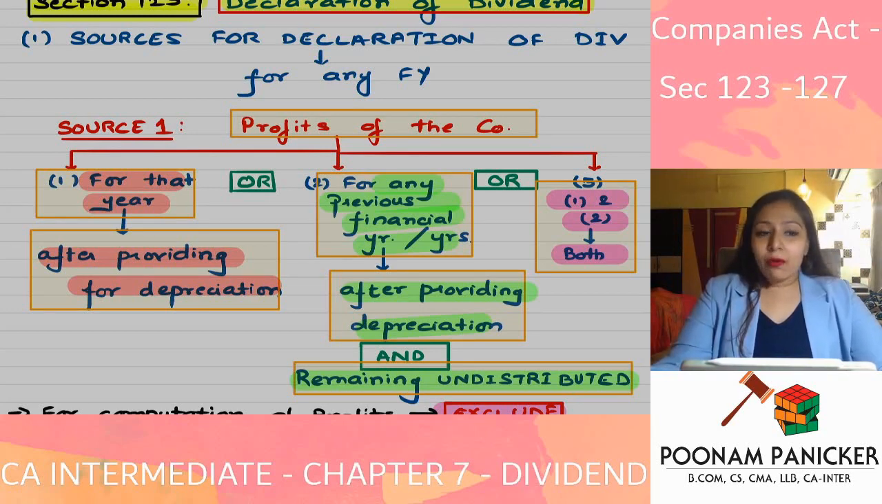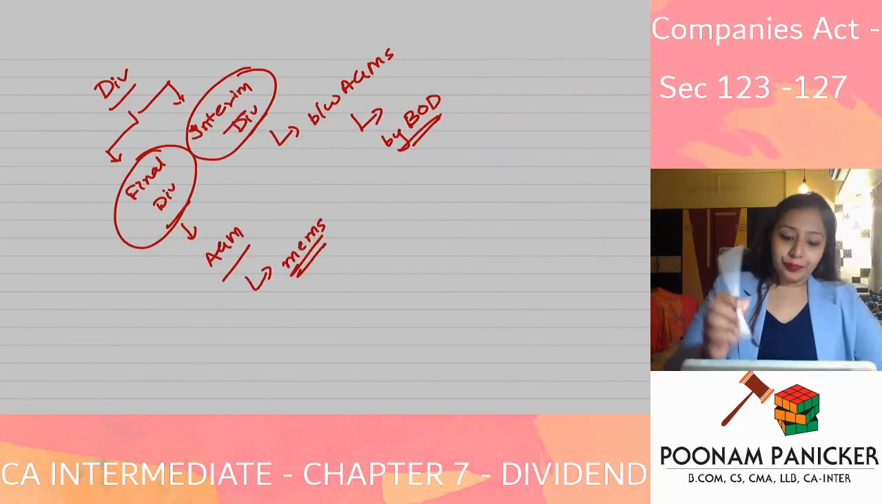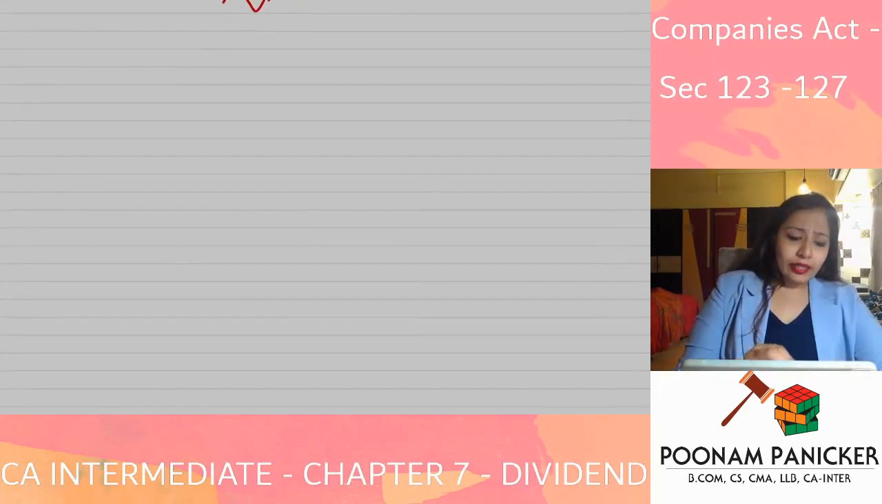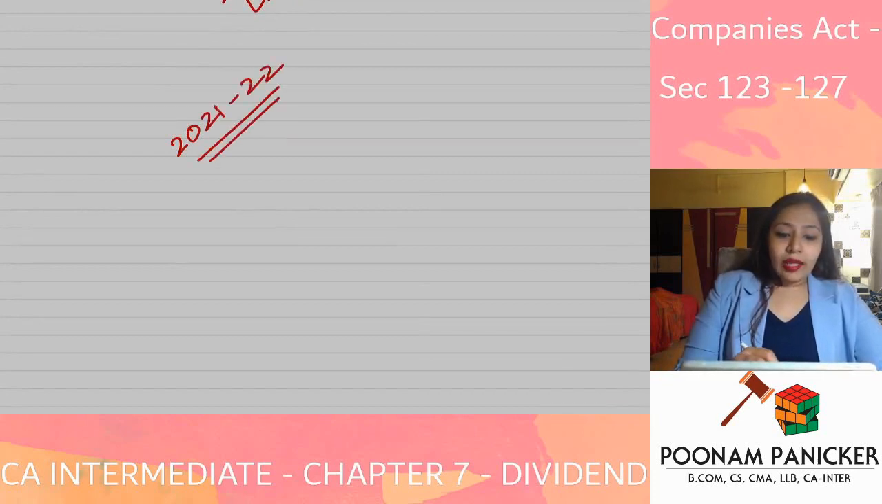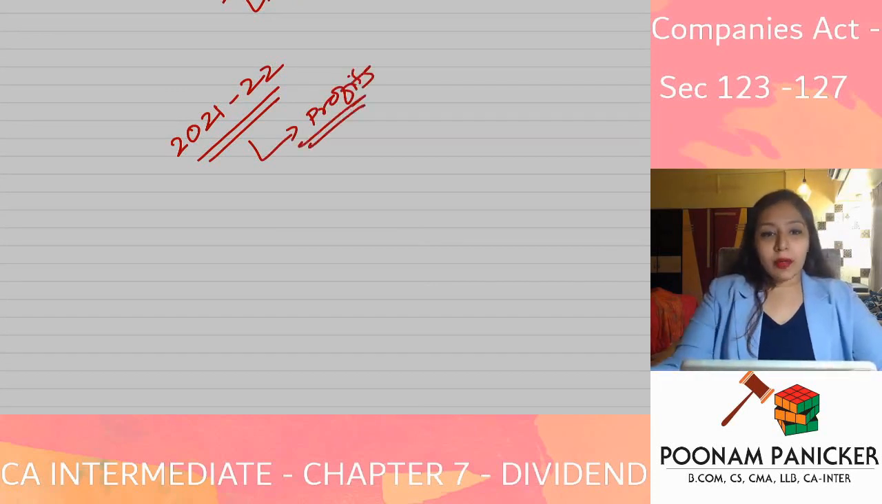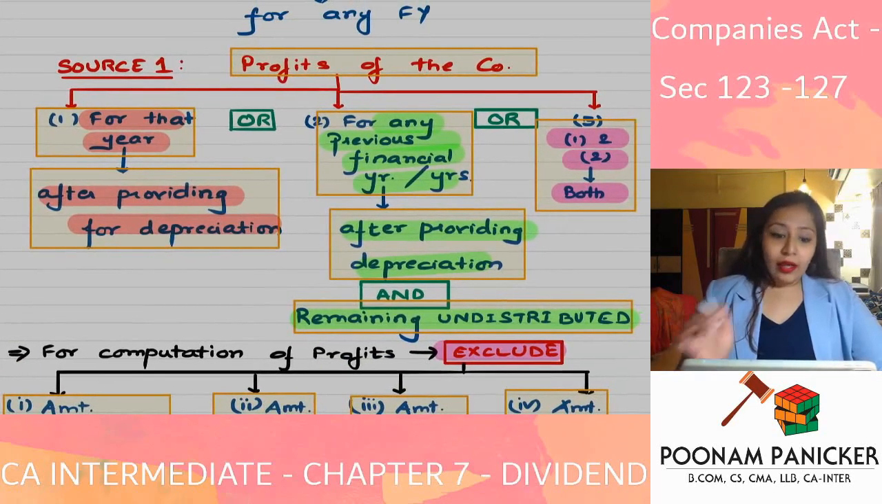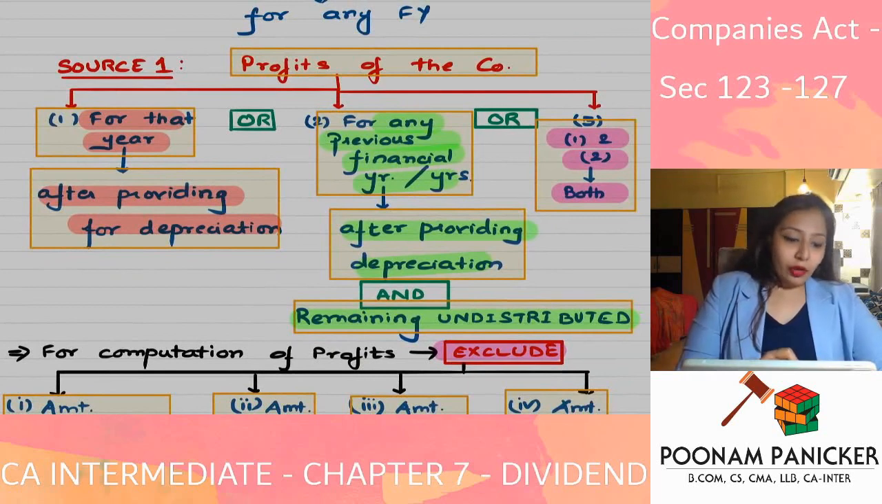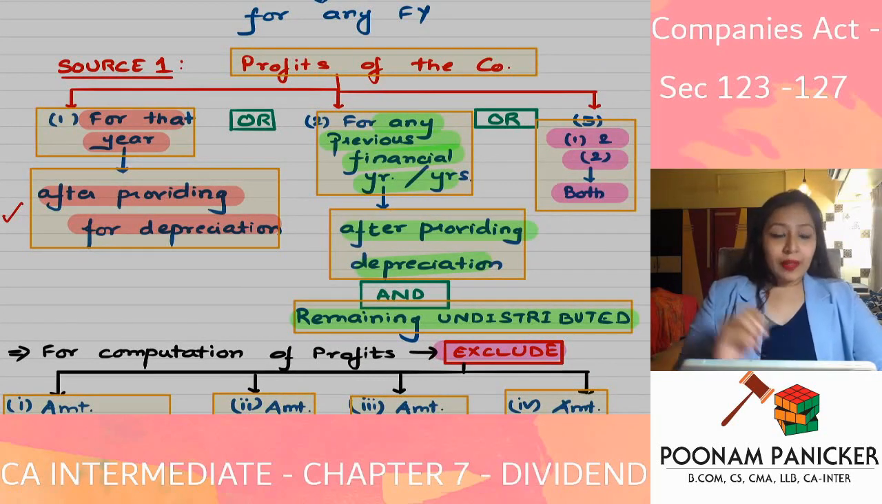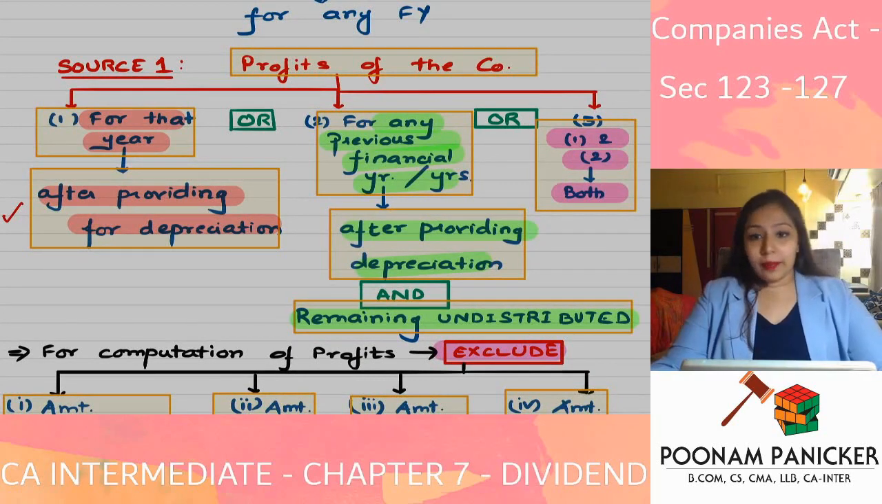Say if I want to declare dividend for the year 2021-22, then however much profit I have made in this year, I can utilize for the purposes of declaring dividend. So that is one source, profits of the company for that year. Whenever you say profits of the company for that year, you will have to make sure that you are providing for depreciation. It is going to be profit after depreciation.